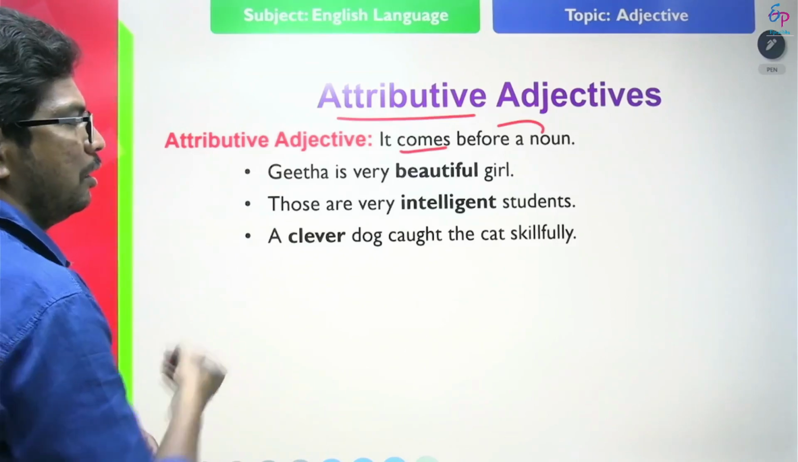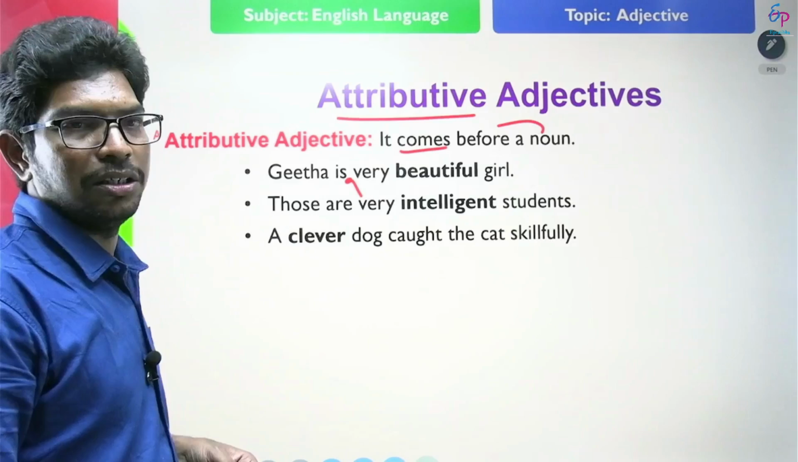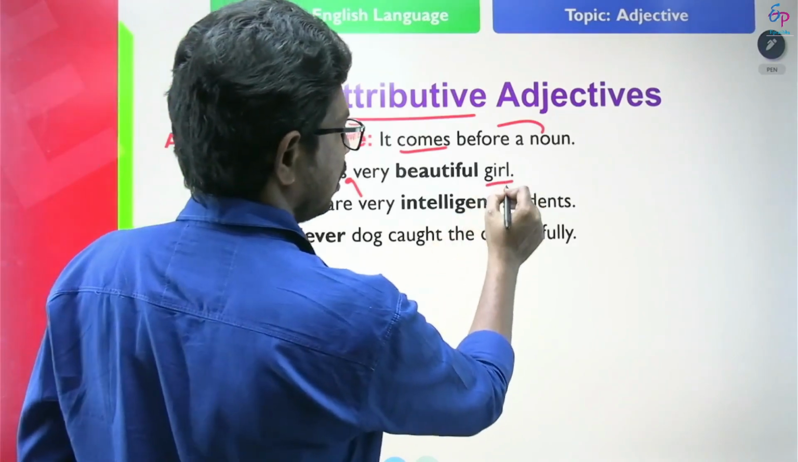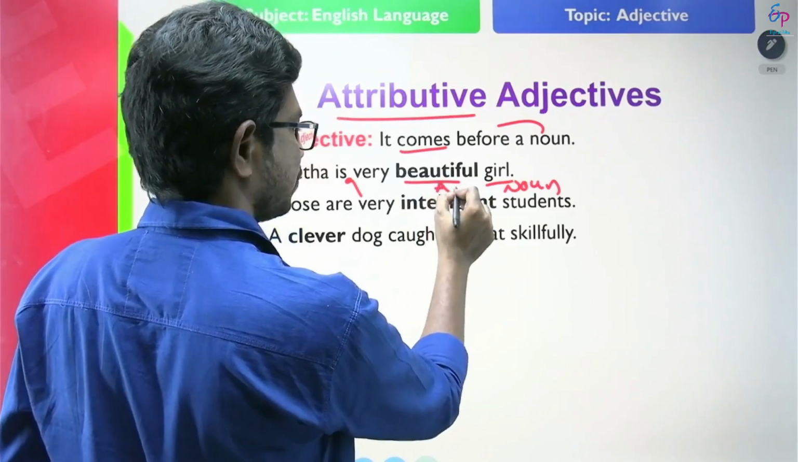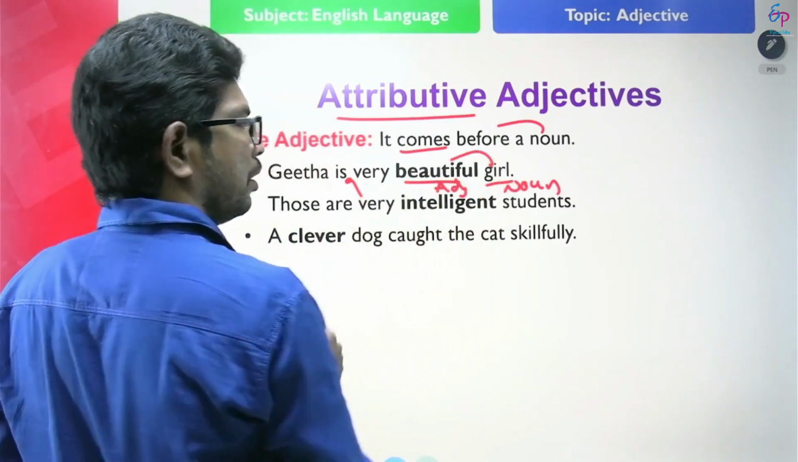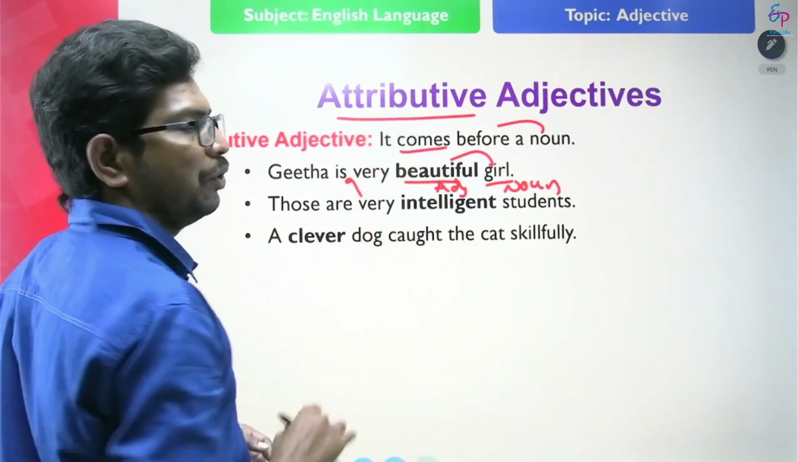Look at the example. Geeta is a very beautiful girl. Here, what is girl? It is a noun. What is beautiful? This is an adjective. So the adjective is used exactly before a noun, that is called an attributive adjective.